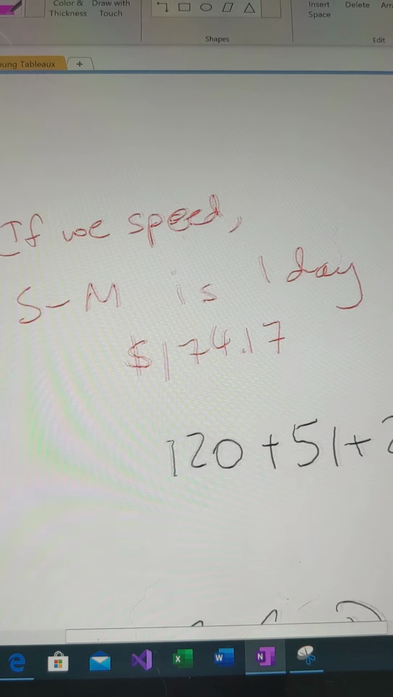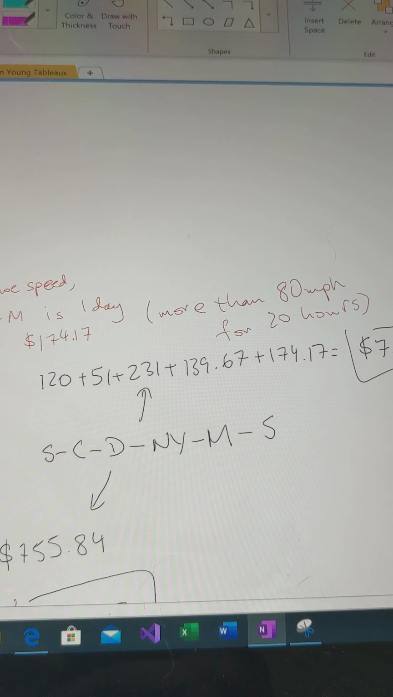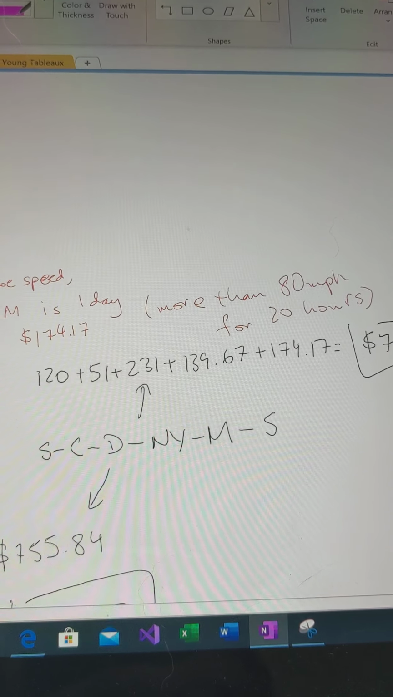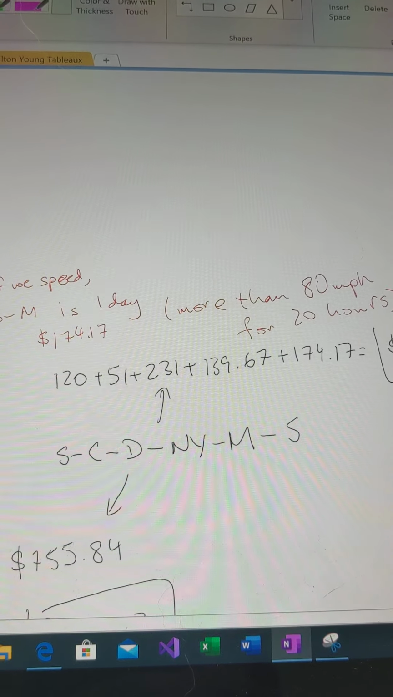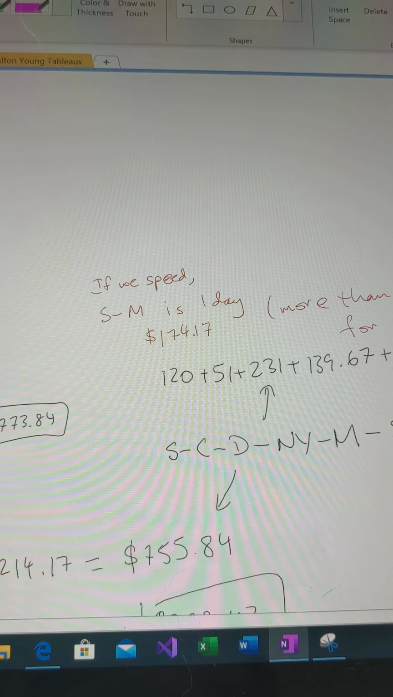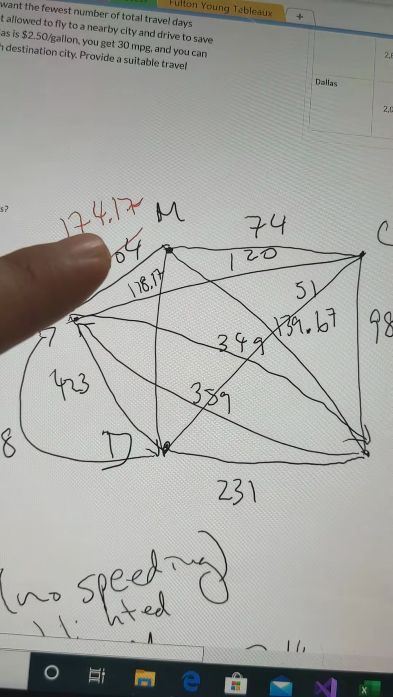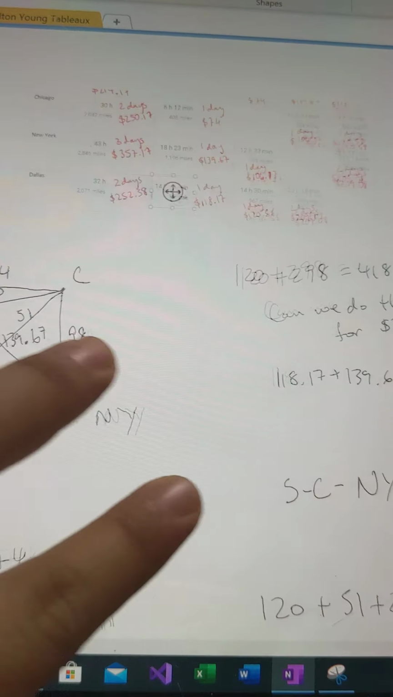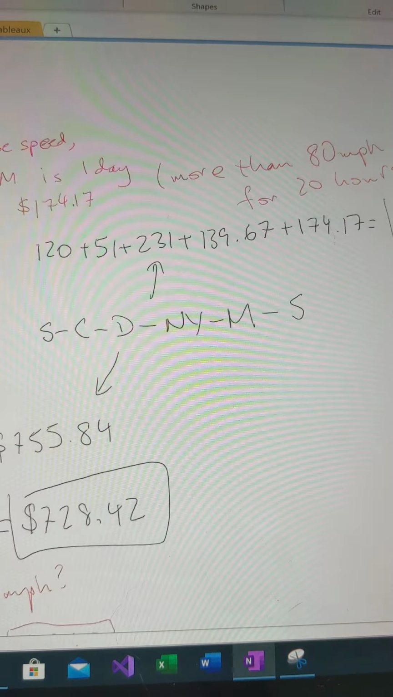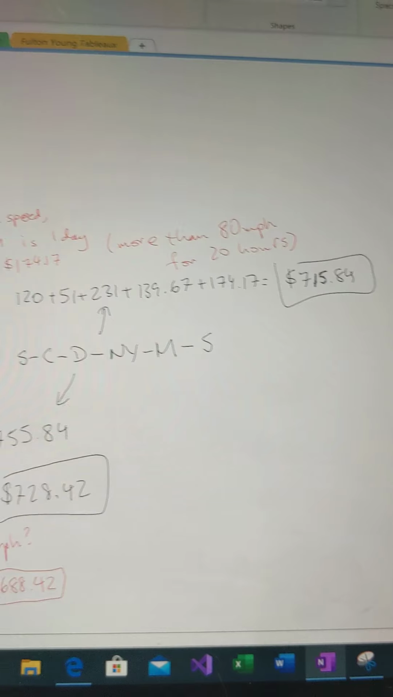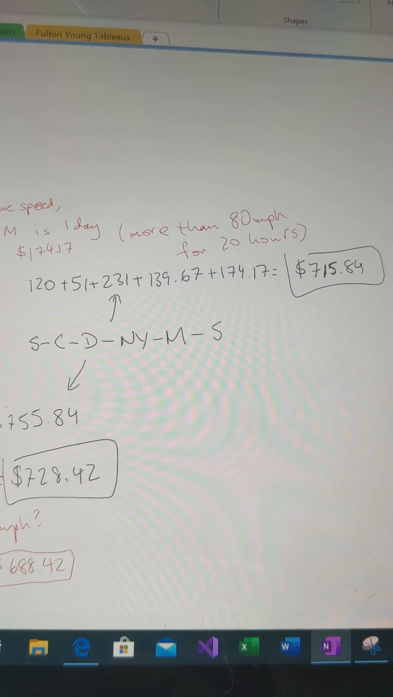If we speed, and we calculate this, we're going more than 80 miles per hour for 20 hours. Probably don't want to do this, but if we're very, very budget conscious and we still want to stay under 5 days, we can get from Seattle to Minneapolis in 1 day for $174.17. That's that crossed out 304, that's now our new price. Where are we? Okay. So now we can get down to $715.84. That's pretty close to our budget.